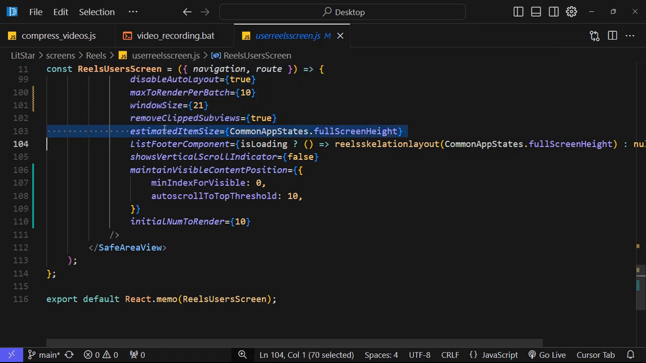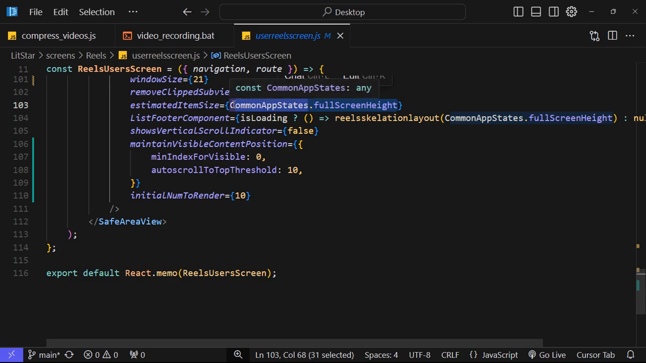Now, estimatedItemSize. This is something you really need to know. Estimated item size is the height of a single item. In my case, I am getting this from common data, like the app provider, and I am storing this and using it. After that, ListFooterComponent means what to show at the end. I am using a skeleton, and you can use anything if you want to.